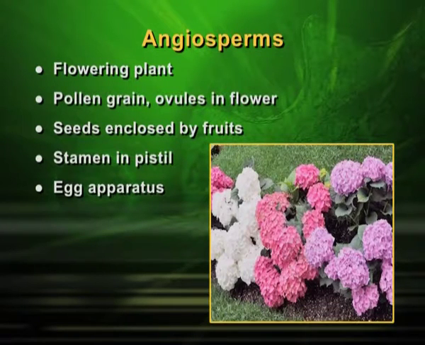The pollination can be self pollination or cross pollination depending upon which tree or which flower we are talking about. So, all the flowering plants, whatever you can see, fall into this category. So, pollen grains and ovules are within the flower. The main thing to note is that ovule is within the ovary or within the fruit.